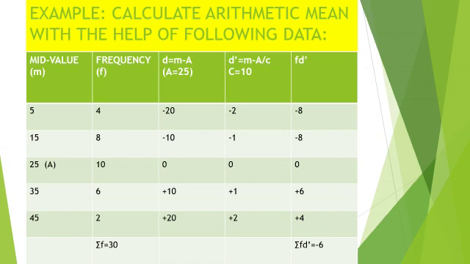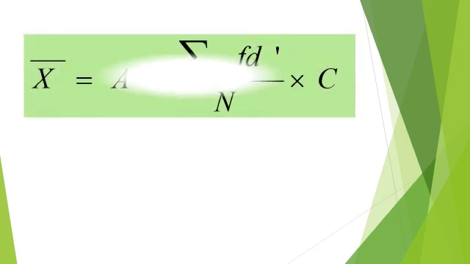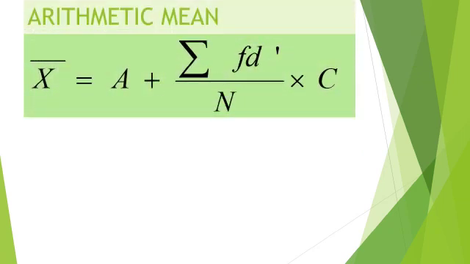So now students, we apply the formula to calculate the arithmetic mean. And you know, this is the formula of step deviation method to calculate the arithmetic mean.